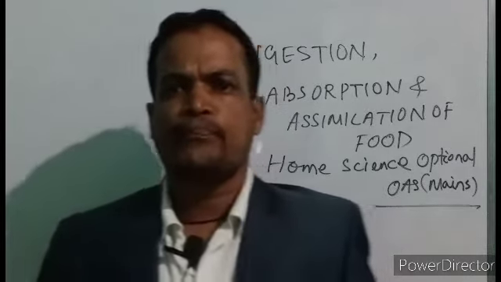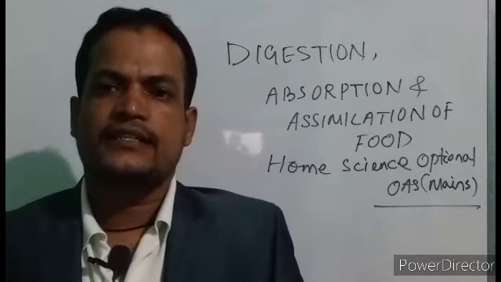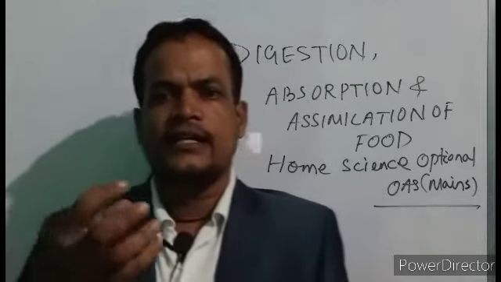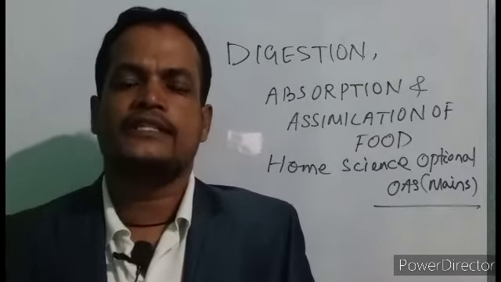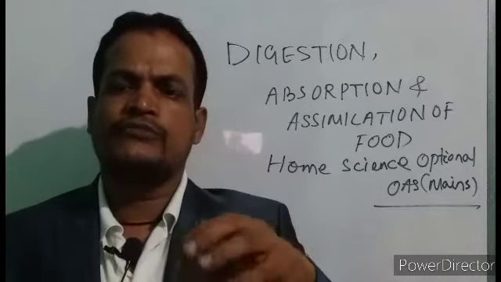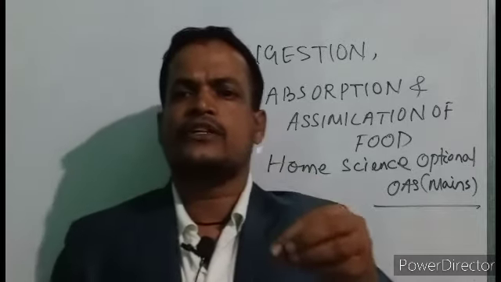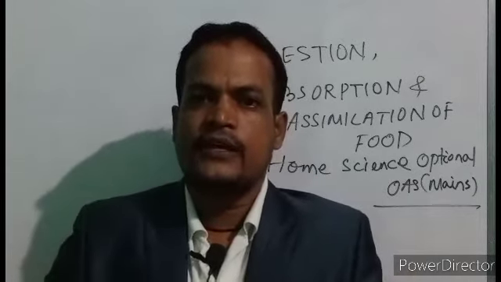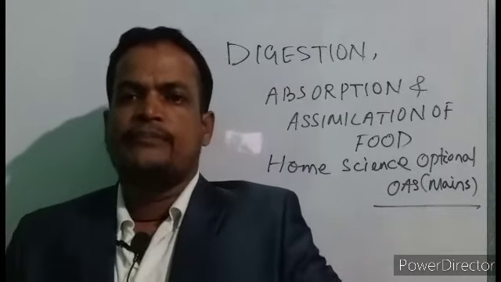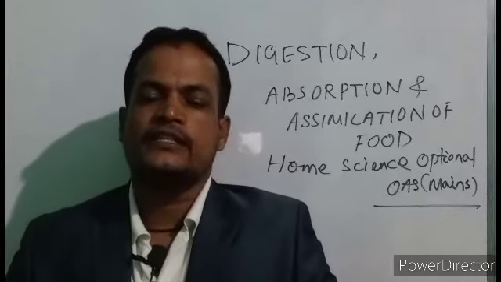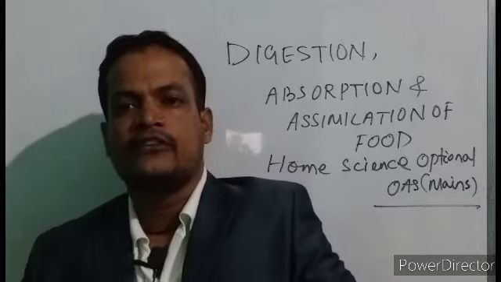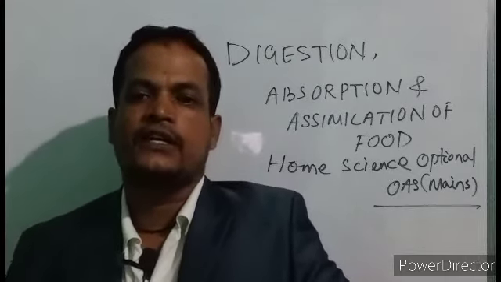What do you mean by absorption? When these simpler food components or nutrients are taken into the blood or lymph, that is, absorbed through the mucosa and flow into the bloodstream and lymph, that is called absorption. But when the blood reaches different tissues or cells, the individual cells or tissues use the nutrients in the form of energy to perform their various functions, that is called assimilation.